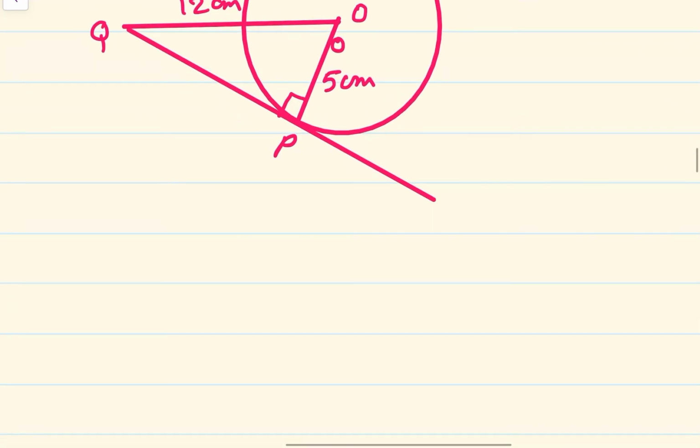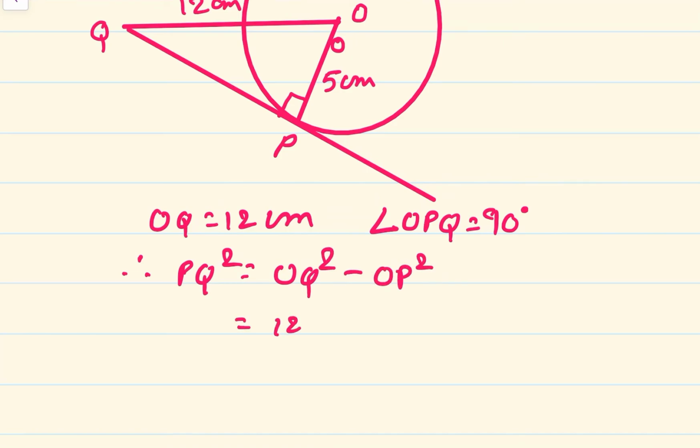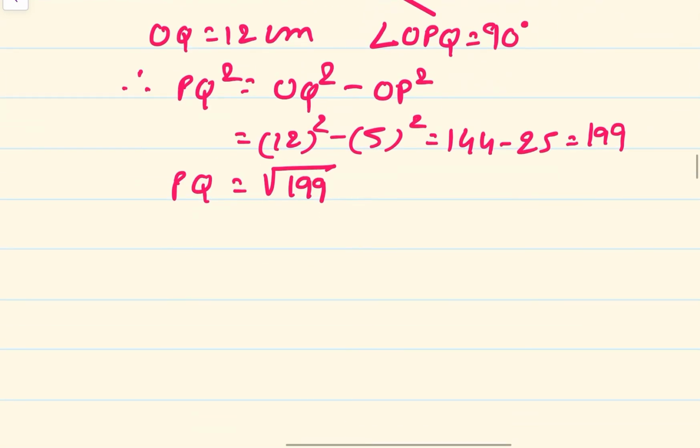So, according to this, OQ is equal to 12 centimeter, angle OPQ is equal to 90 degrees, and therefore, PQ square is equal to OQ square minus OP square, Pythagoras theorem. Therefore, 12 square minus 5 square is equal to 144 minus 25 is equal to 119. So, PQ is equal to under root 119. This is my answer. That is option D.